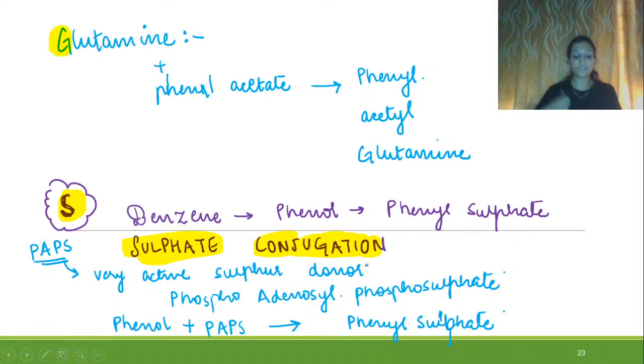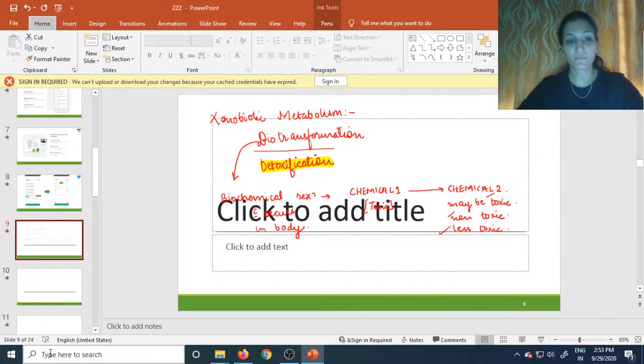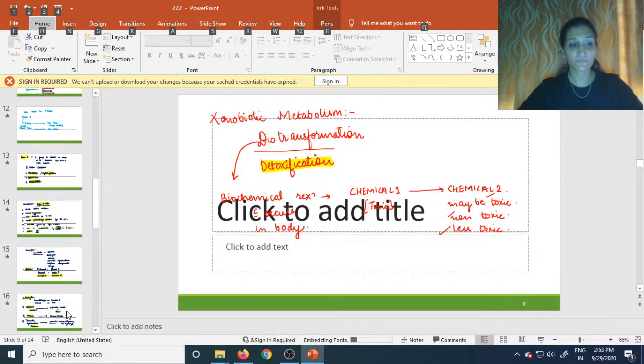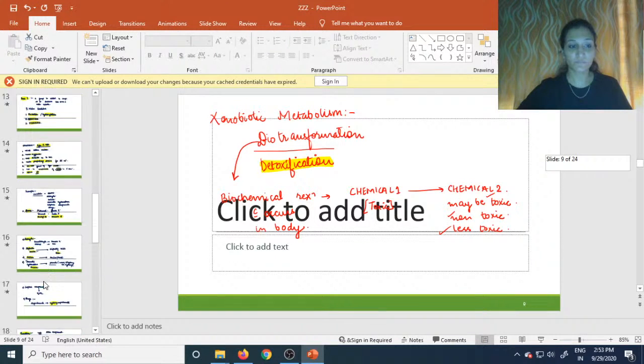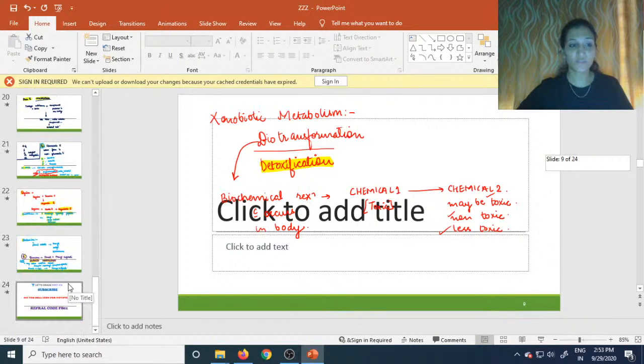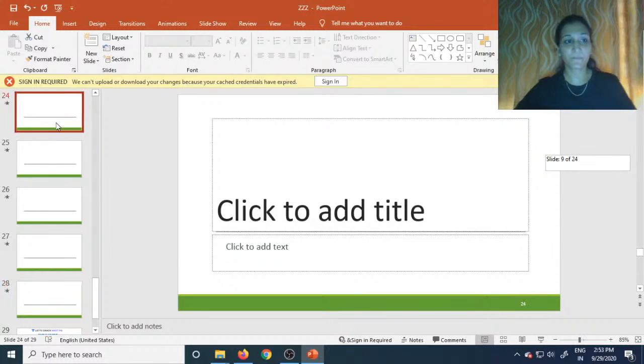Then we have to see A, M and T. So I think just a second, we will have to take a slide. Just a second. Just wait for 2 seconds. Yeah. Okay.